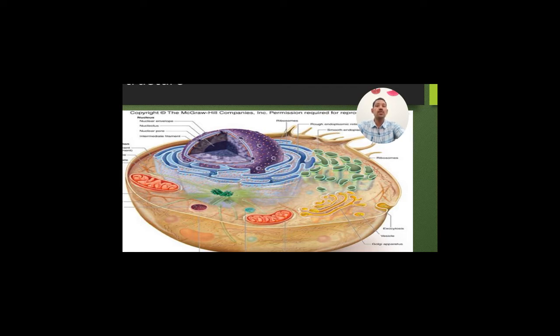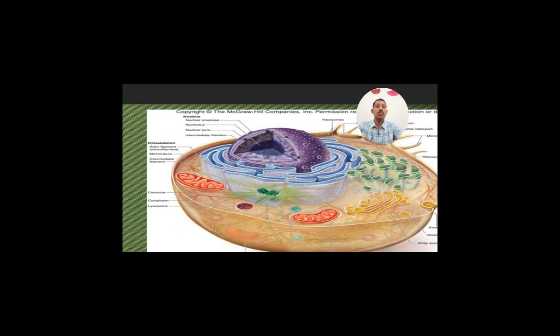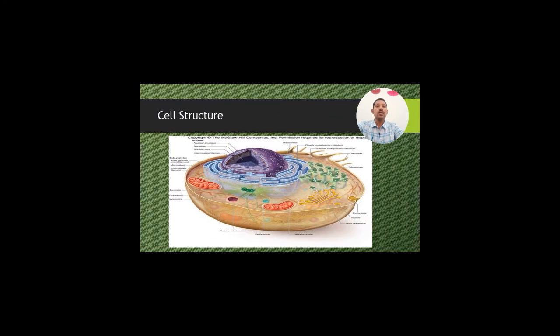So, these are a few important organelles which are present in the cytoplasm. Few of the things are present inside the nucleus, as we discussed in the last slide, that all the genetic material is situated inside the nucleus, and from the nucleus all these things are regulated.